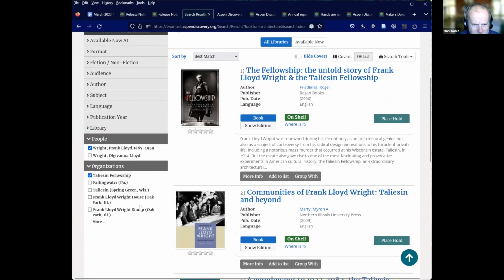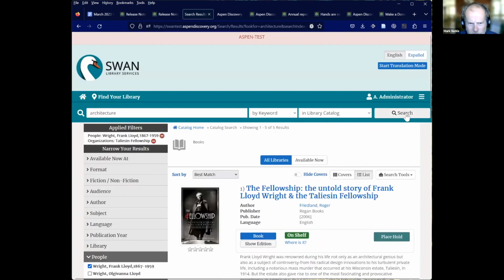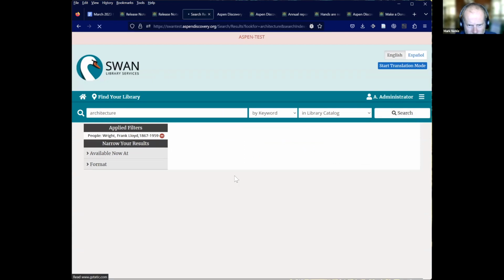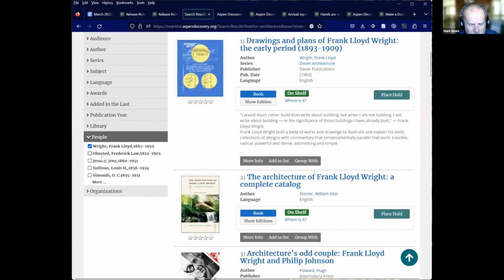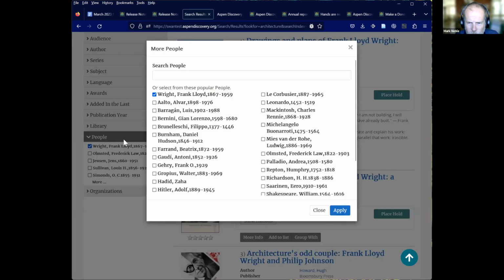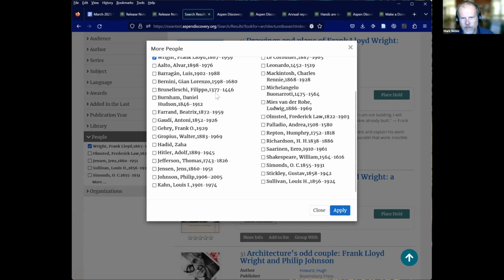The other thing we did that's cool, and I'm just going to go back to that blank search. Actually, I'm going to remove just the Taliesin Fellowship. So now we've updated the facets. If we click on this now, where we used to get more, we still get more. We're going to show about 30 different popular results.